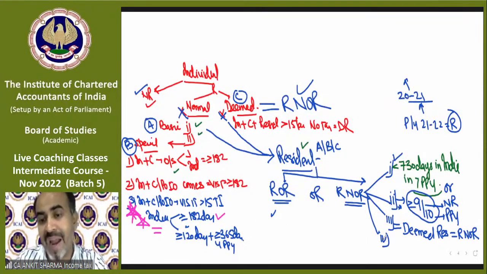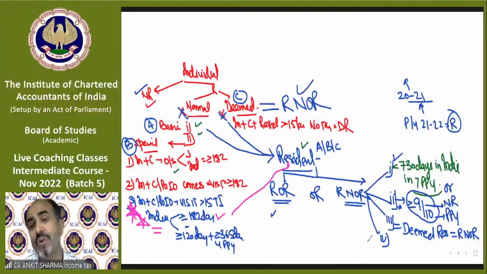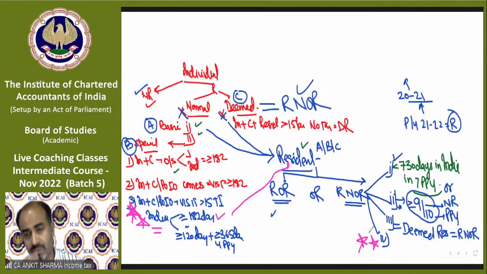So if that person becomes a resident over here, then to find out whether he is a resident not ordinary resident, or a resident and ordinary resident, we have this special provision. Because we discussed a lot of concept and provisions today, I am not discussing this provision right now because it might confuse you a lot.